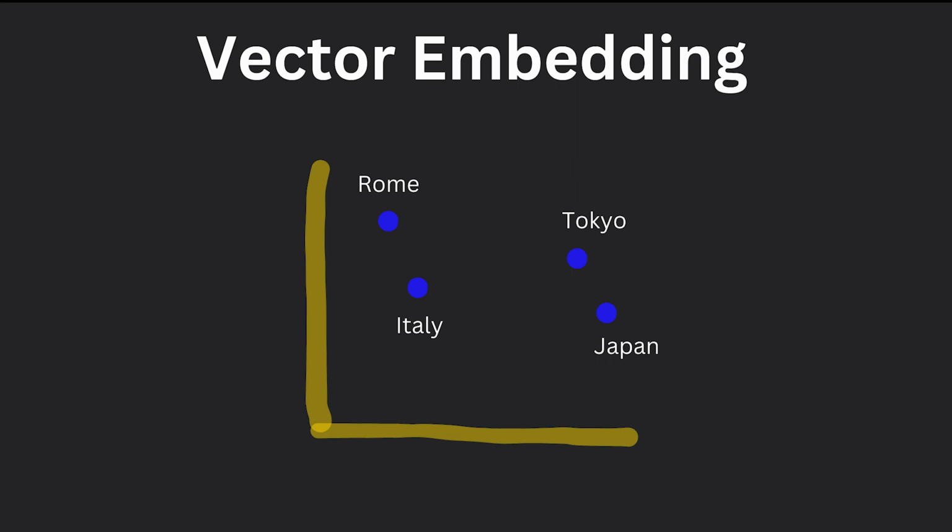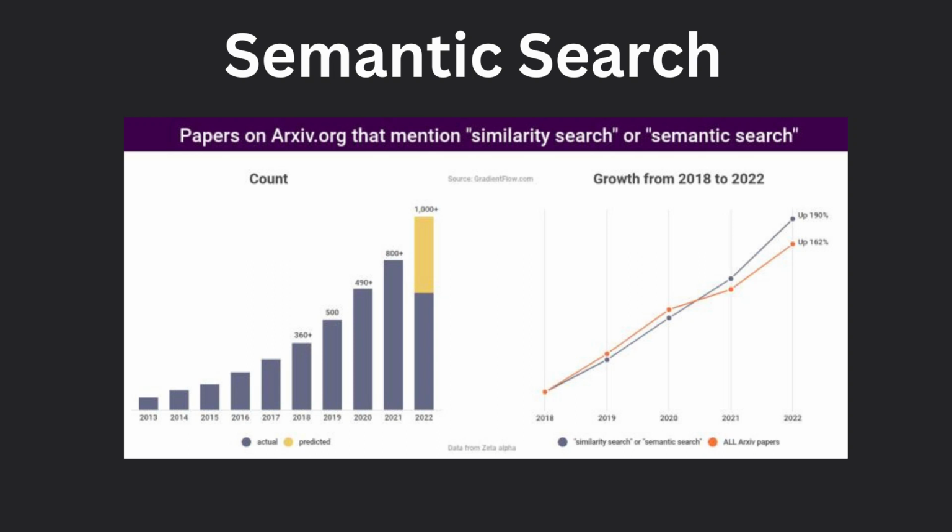In this image, for example, Tokyo is placed near Japan, and Rome is placed near Italy, as each country has a semantic relationship with its capital city. Storing relationships like this, based on vector embeddings, into a vector database allows rapid retrieval of files that are semantically similar to each other. And semantic search is rocketing in popularity. This slide shows the number of academic papers mentioning the term semantic search. The trend appears to be strongly positive so far.